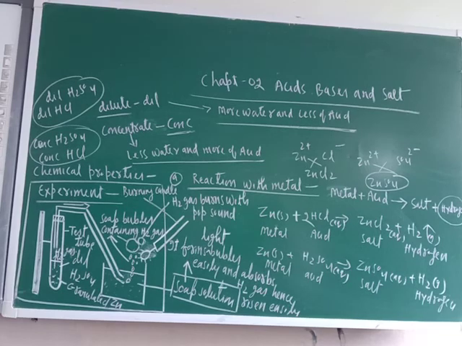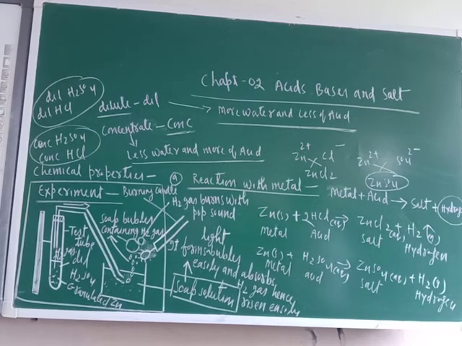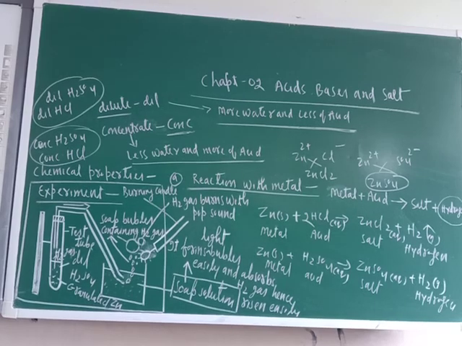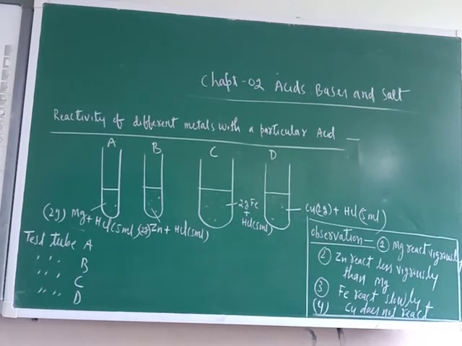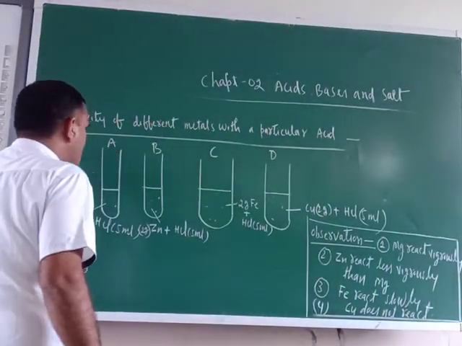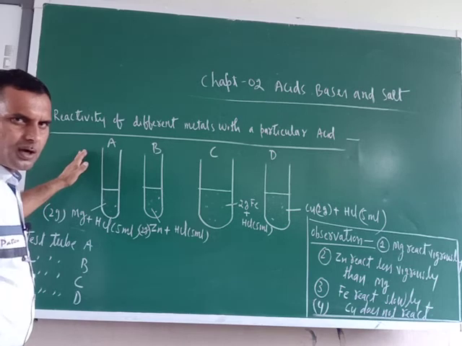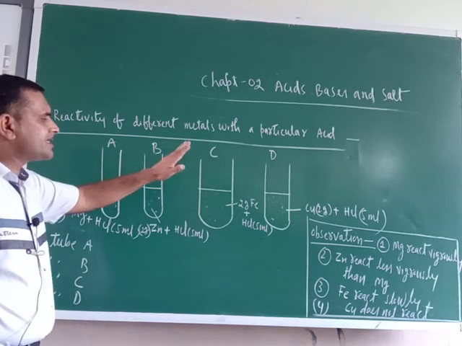Okay, now just see, we can determine the reactivity of different metals with a particular acid also. Okay, so let me rub this one, afterwards I will tell you. So, reactivity of different metals with a particular acid. Just see what I did. I took 4 test tubes. How many test tubes have I taken? 4 test tubes: test tube A, B, C, D.